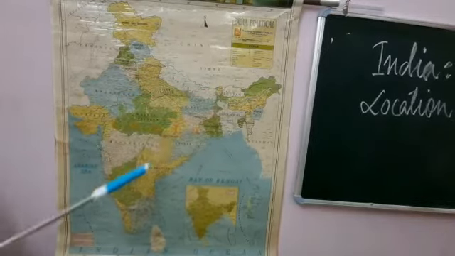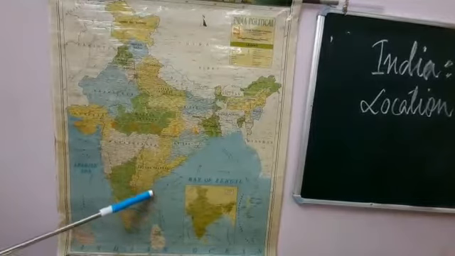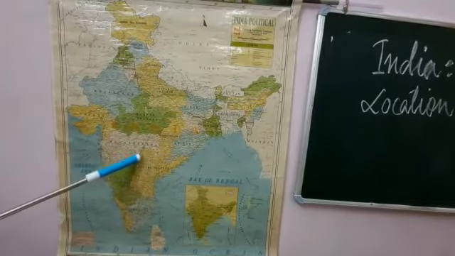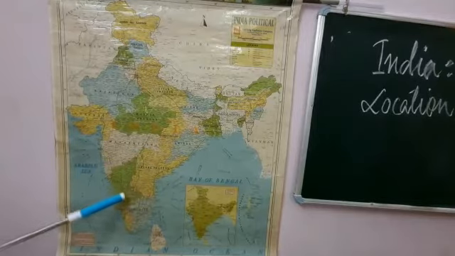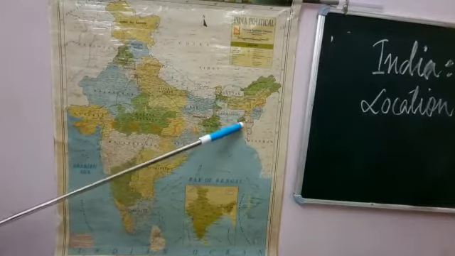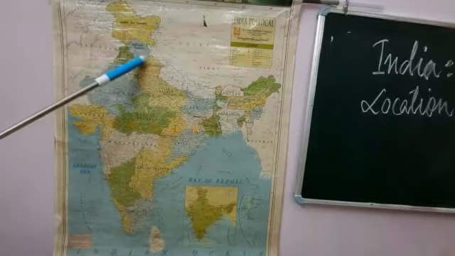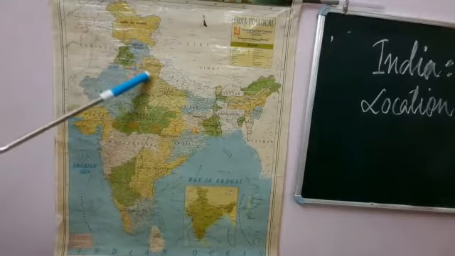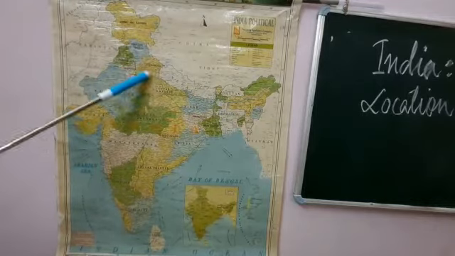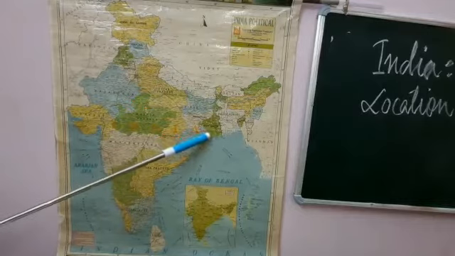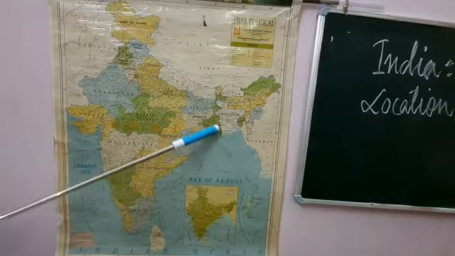Tamil Nadu, capital Chennai. Telangana, capital is Hyderabad. Tripura, capital Agartala. Uttarakhand, that is Dehradun. Uttar Pradesh, capital is Lucknow. West Bengal, capital is Kolkata.